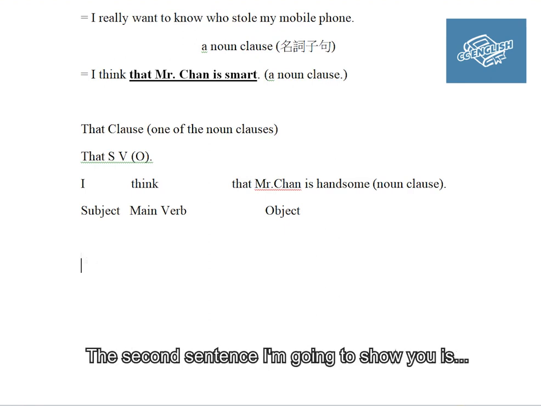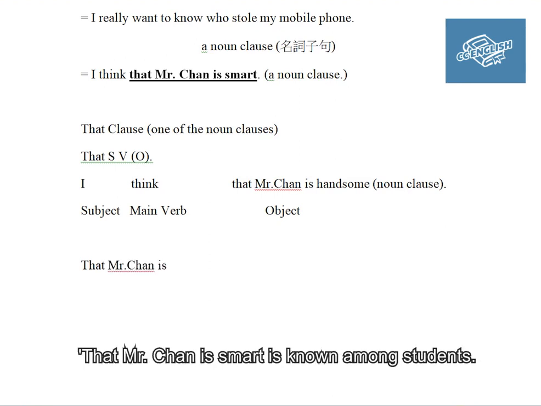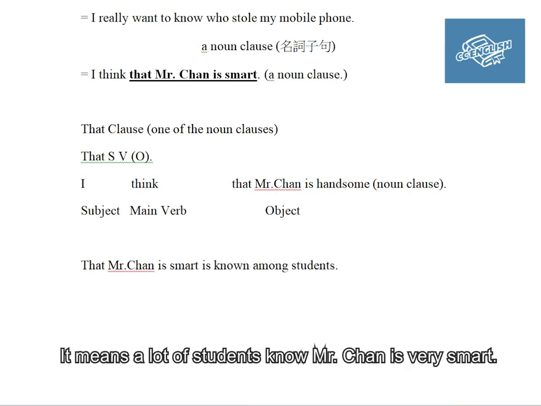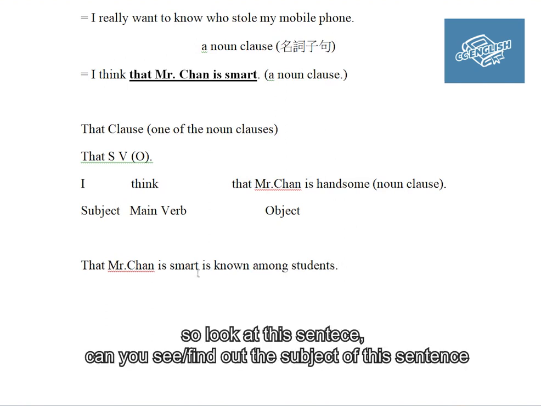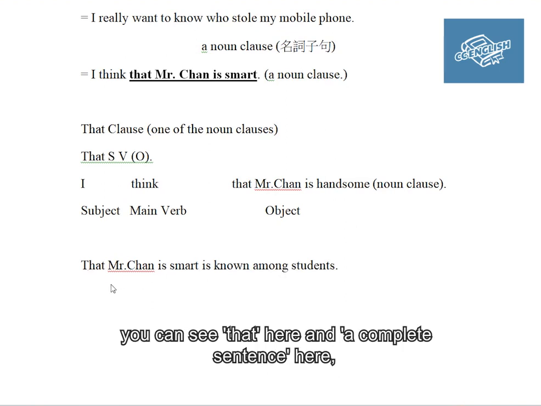For the second sentence, I'm going to show you "That Mr. Chen is smart is known among students." It means a lot of students know Mr. Chen is very smart. Can you see the subject of this sentence? It is "that" plus a complete sentence.